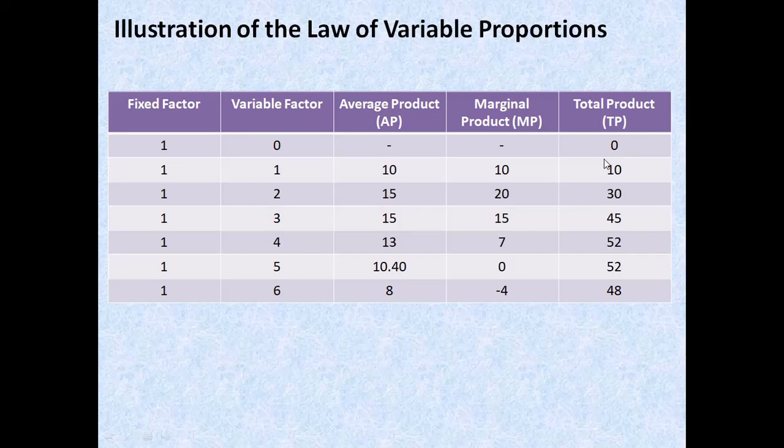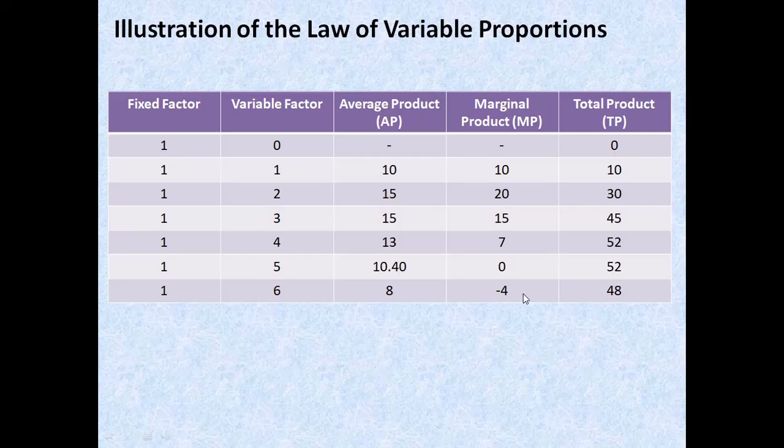So this is what we refer to, this is what we mean by increasing returns. Initially it increases. This is known as your increasing returns: the more the labor force, the more the output, at an increasing rate. Now this is the area where TP increases, but at a decreasing rate. Ultimately it will decrease here when your MP is negative.